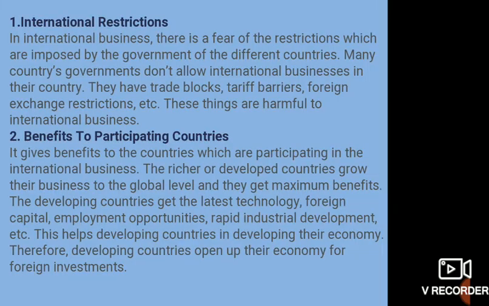Fine. So we'll speak about the nature of international business. The first one is international restrictions. In international business, there is a fear of restrictions imposed by the governments of different countries. If you observe, in many countries there are restrictions. For example, in India there is a restriction on many Chinese products. Correct? Even in many countries there are restrictions for some products, some services, intellectual property, shares, securities, and even for investment.